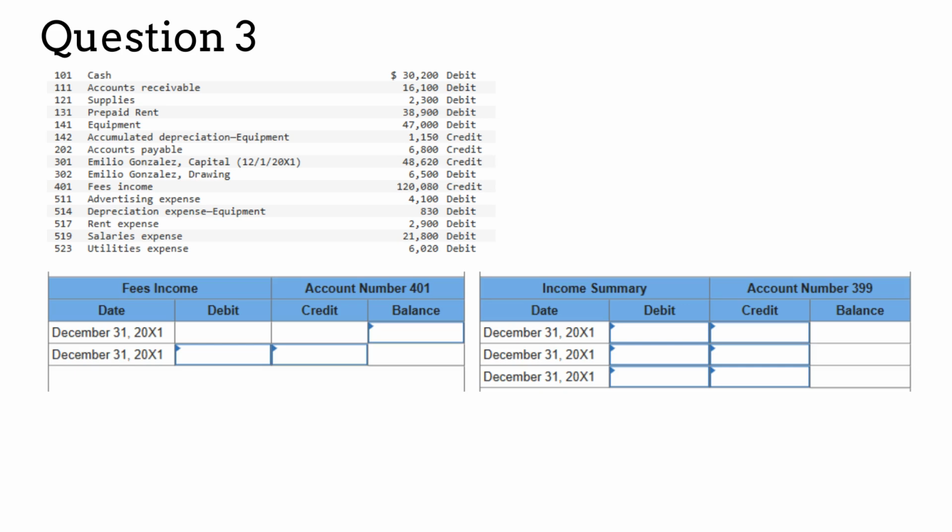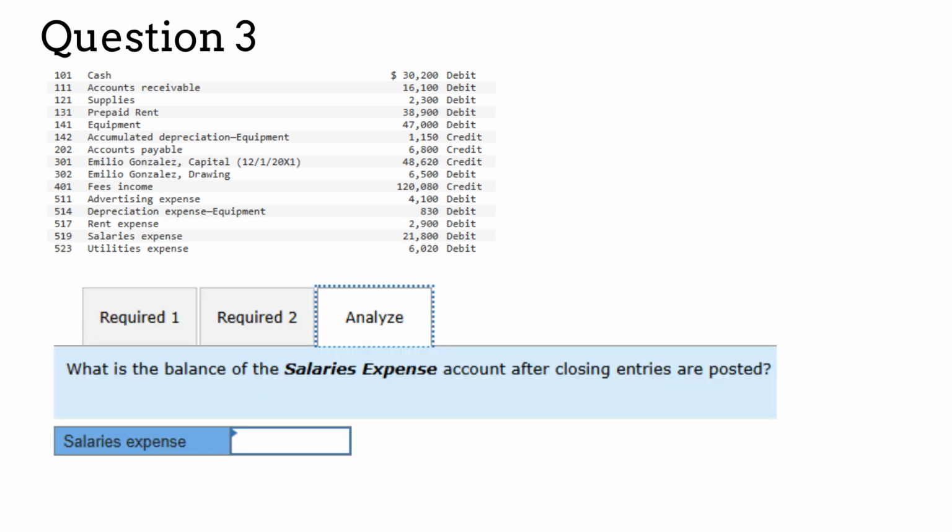Don't forget to enter the beginning balances to these accounts first. Let's do that together for the first closing entry. We need the 2 general ledger accounts, fees income and income summary. Fees income has a beginning balance of $120,080 and we'll enter that amount. Income summary does not have a beginning balance. Now, we are ready to record the first closing entry. Debit fees income and credit income summary for $120,080. Don't forget the final question about the balance of the salaries expense account after posting all closing entries.